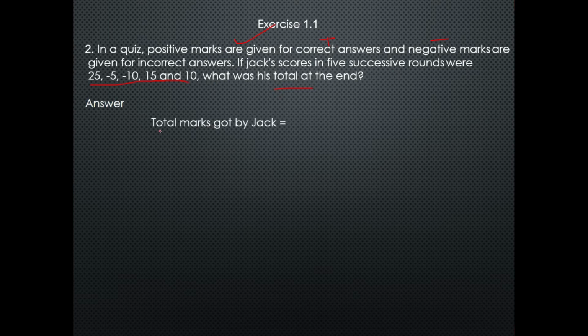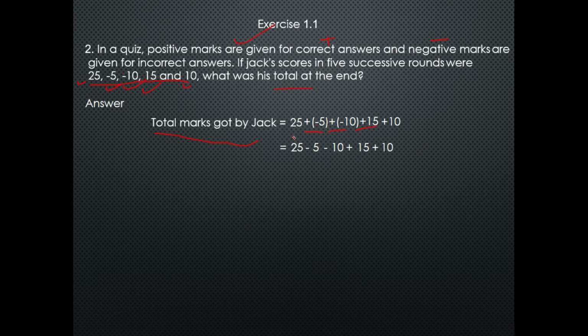So the total marks got by Jack are 25 plus -5 plus -10 plus 15 plus 10. Now I will remove the brackets: 25 minus 5 minus 10 plus 15 plus 10.